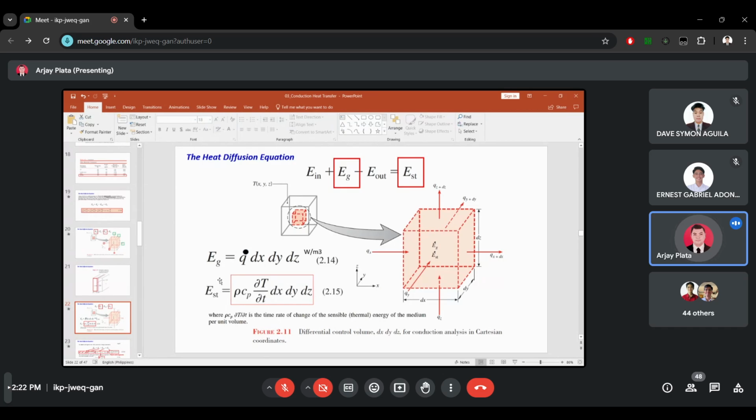Next we have energy storage. So what is energy storage? This is the amount of energy that remains in the system. For example, since the system has different energies coming in and going out, there are energies that are stored in the system, or what we call the internal energy.